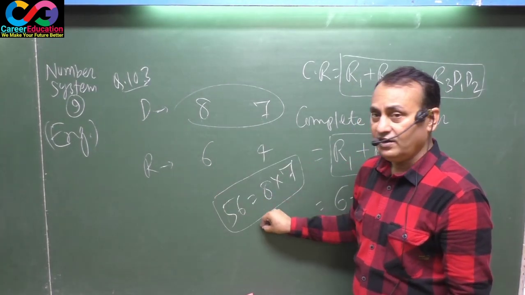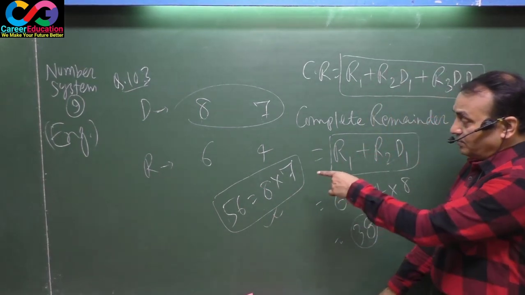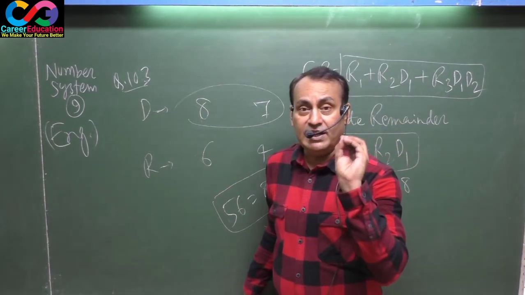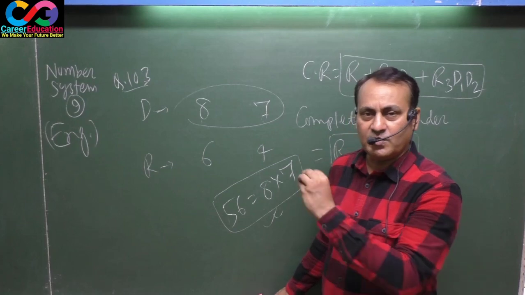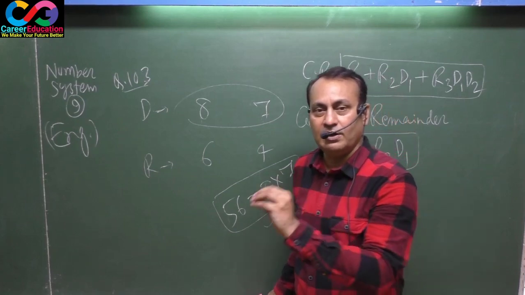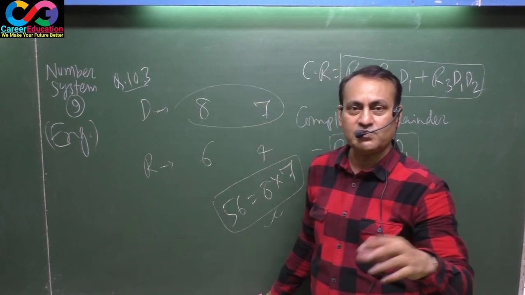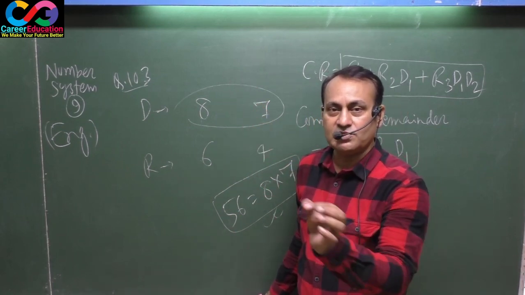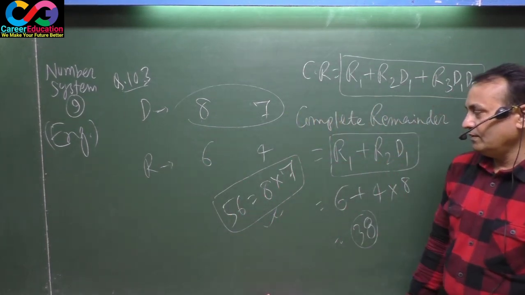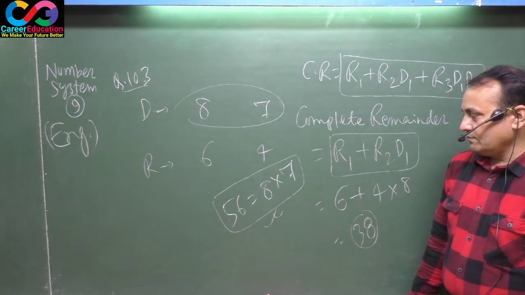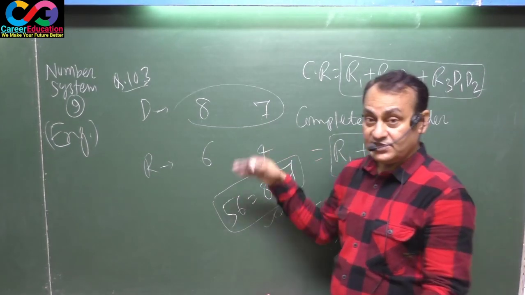Certainly this trick will yield the right answer. This point must be noted in your mind. If the next divisor is the LCM of the earlier divisors, certainly this formula will be applied in order to get the complete remainder. The formula is R1 plus R2 D1 for 2 divisors, and for 3 divisors and 3 remainders it is R1 plus R2 D1 plus R3 D1 D2. Sometimes product and sometimes LCM may be given.